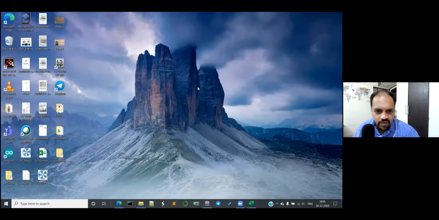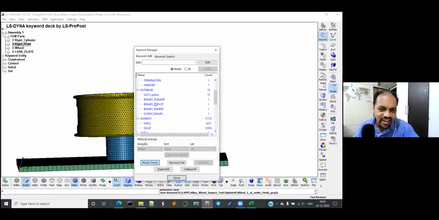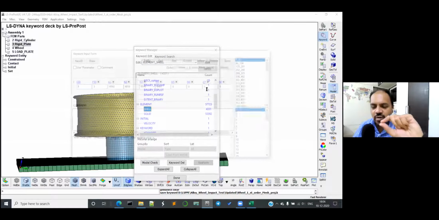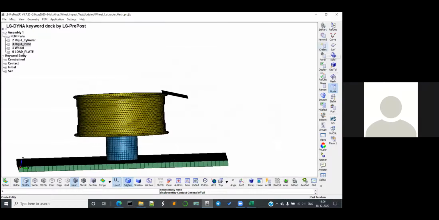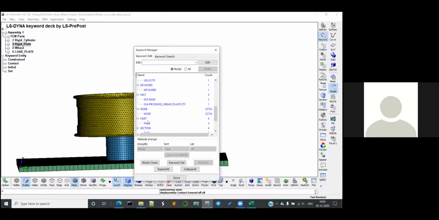But that's not the case with LS-PrePost. Sometimes if you make any shell part 0.1 millimeter thick, it will give you an error that a part is too thin, but it runs pretty fine. Doesn't matter. So it's like an Italian car, to be very frank. It does few things, but it says something else.